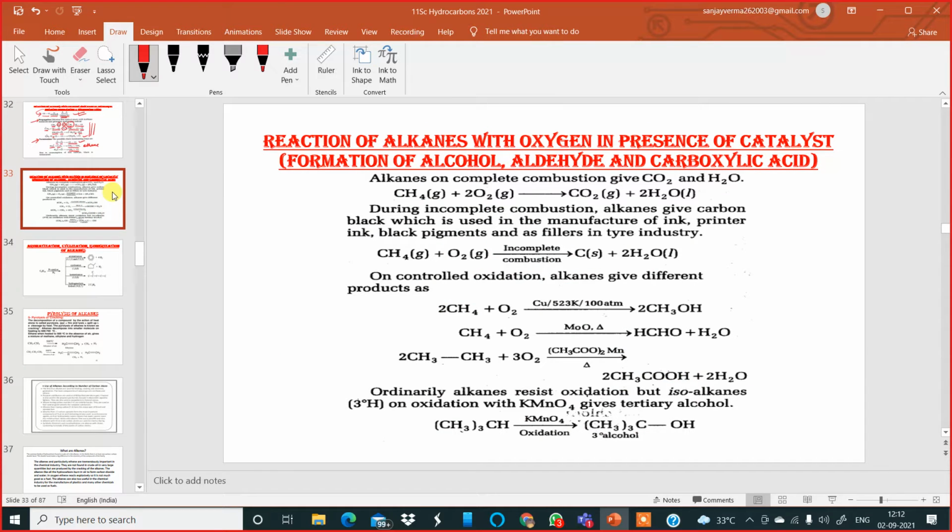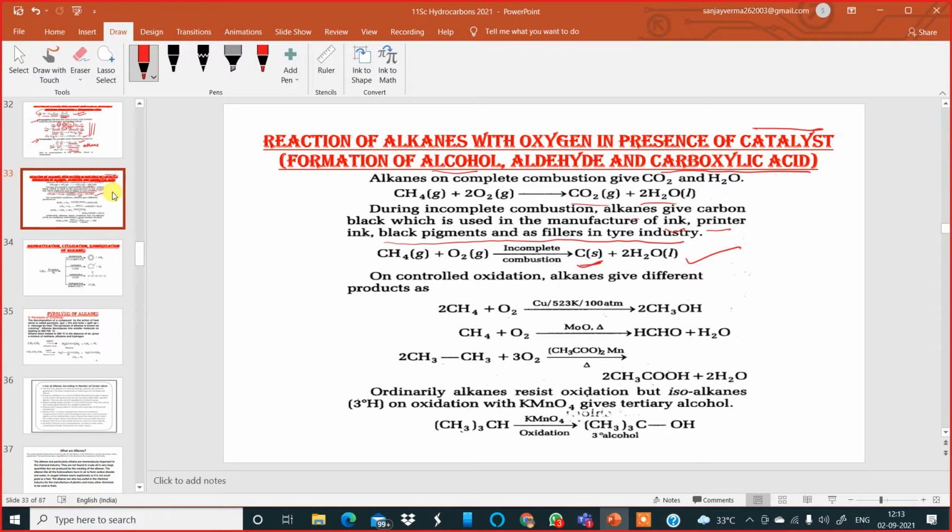This is also very important. Reaction of alkanes with oxygen in the presence of a catalyst, where formation of alcohol happens, aldehyde and carboxylic acid also happen. So here, alkanes on complete combustion give carbon dioxide and water vapor. During incomplete combustion, alkanes give carbon black, which is used in the manufacture of printer ink, black pigments, and as fillers in the tire industry. There is incomplete oxidation, so there is carbon.